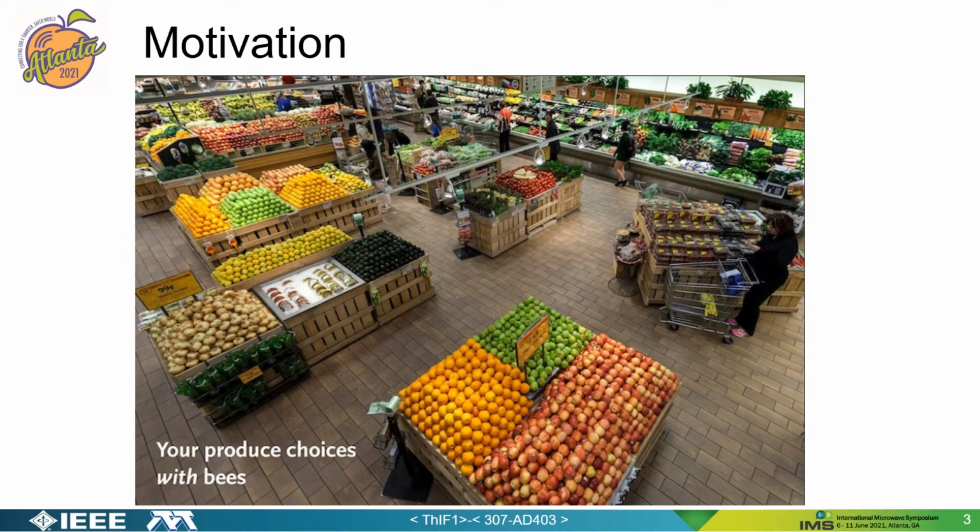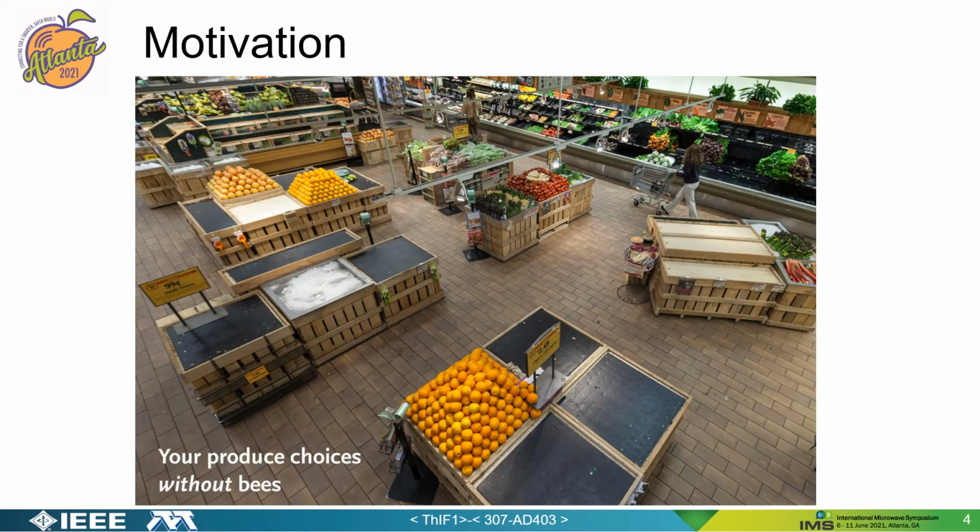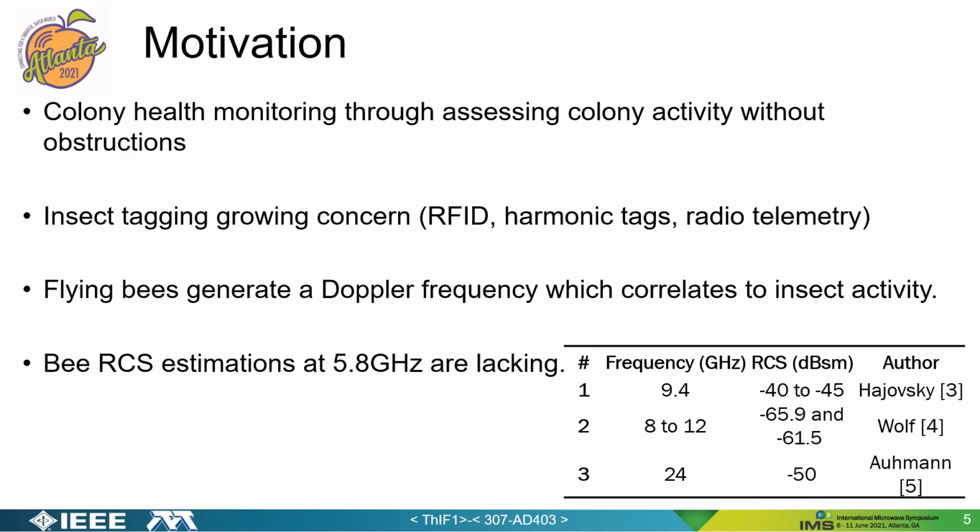When you walk into your typical produce section, this would be the choice with honeybees in our ecosystem. Now this is your choice without honeybees. You can clearly see the dramatic impact of the absence of honeybees. Most of your favorite fruits and vegetables are now gone. It is important to promote methods to monitor honeybees. This allows hive health monitoring through assessing colony activity in real time.